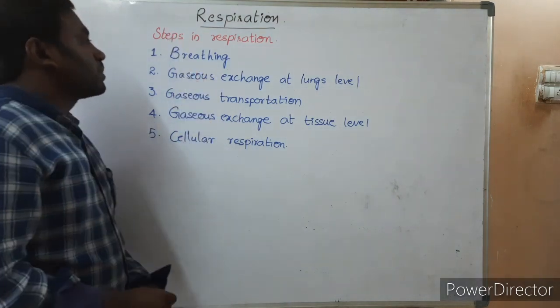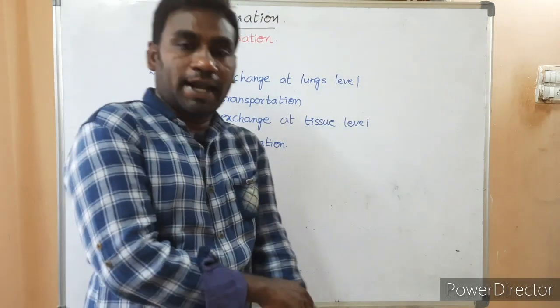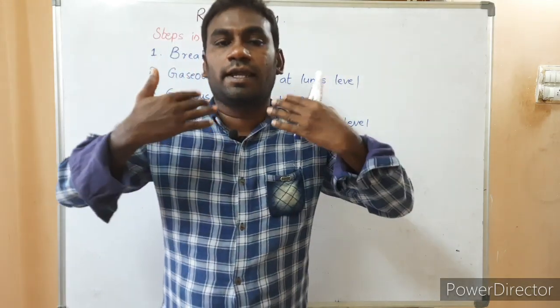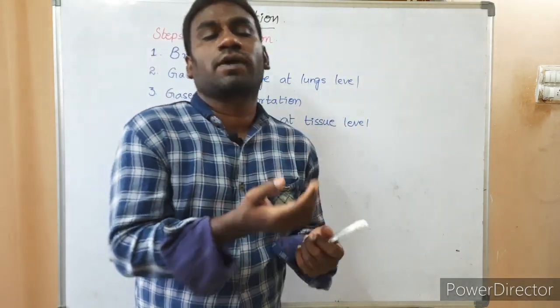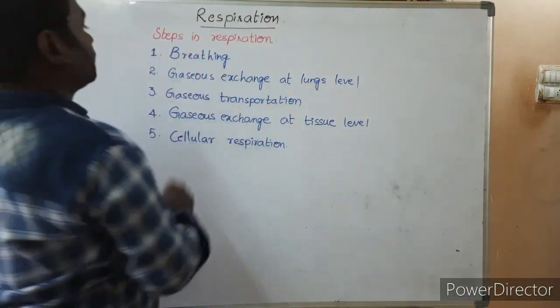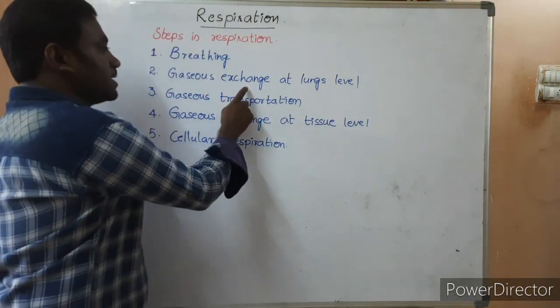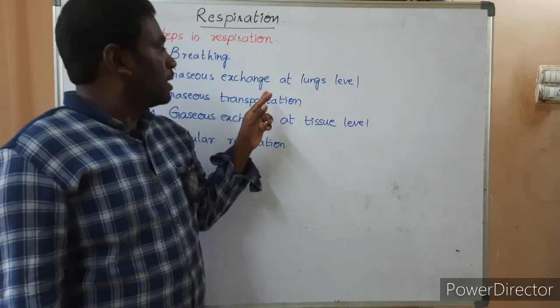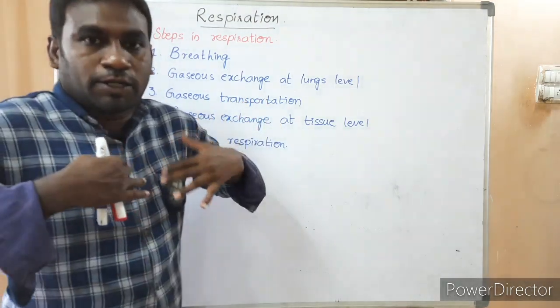First, breathing. Breathing means inhalation and exhalation: entry of gases present in the air into our body and exit of gases present in the exhaled air to the outside. This is breathing. Next, gases exchange at lungs level. After inhalation, gases enter into the lungs.